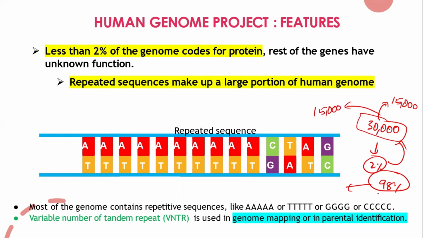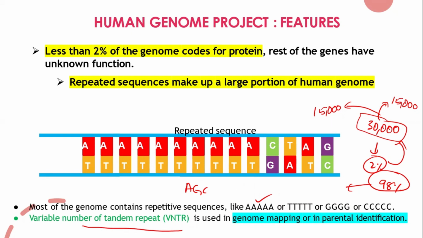And if you see this 98%, it is mostly repetitive sequence, like repeats of several hundreds or thousands of A, T, T, T, G, G, G, C, C, C. And some have repeats several times, like AGC having several repeats. We know these are called variable tandem repeats, which are helpful for identifying the species.